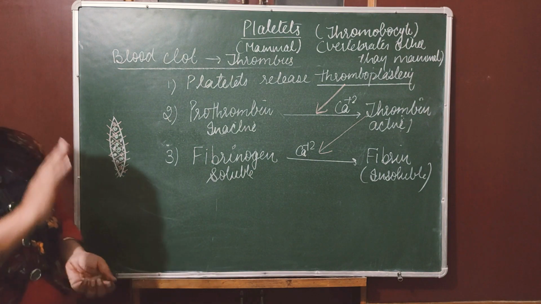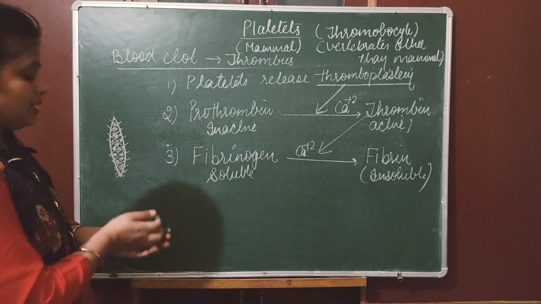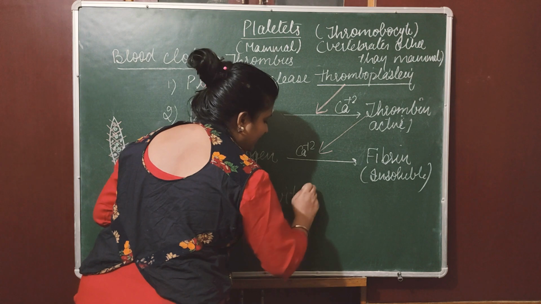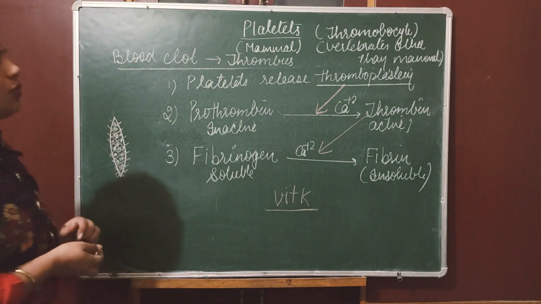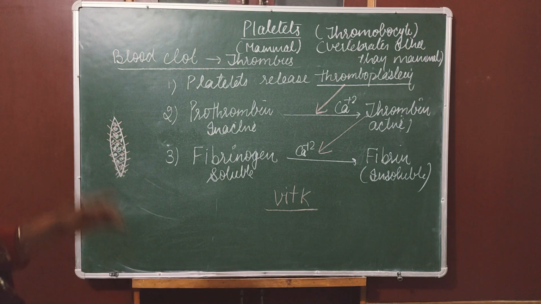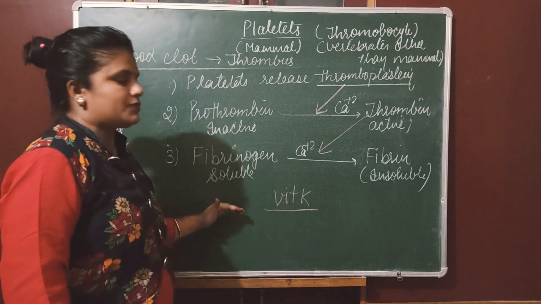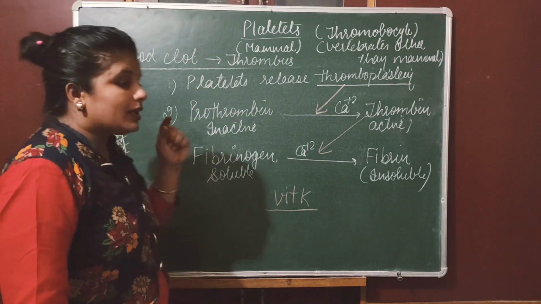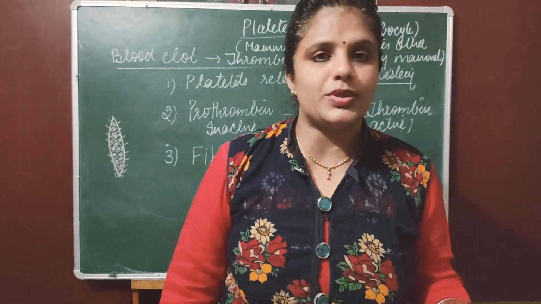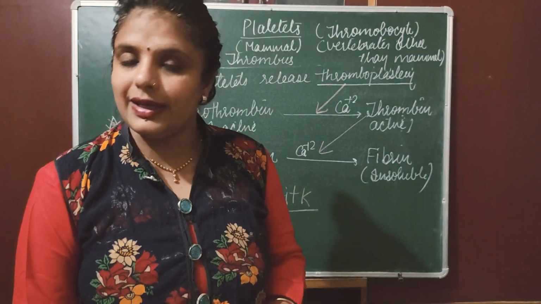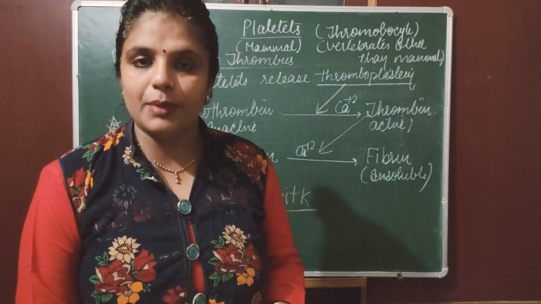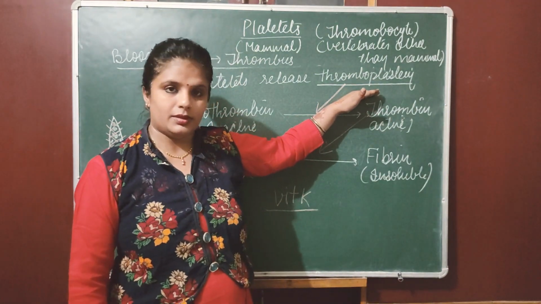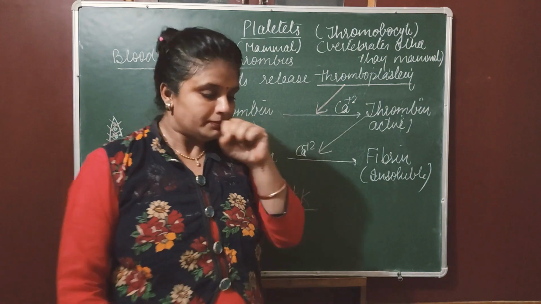Now, there are a lot of important questions here. One more most important thing is that all these processes require vitamin K. There is one vitamin which is required for blood clotting, that is vitamin K. First question: write down all the steps for blood clotting. A simple question for 2 marks. Second question, listen very carefully, many students make this mistake: name the elements of the blood which help in blood clotting. That is thromboplastin, which starts the blood clotting. Without thromboplastin it is not possible.